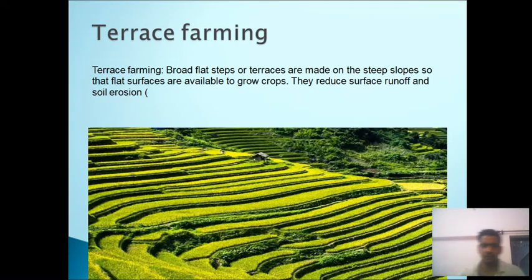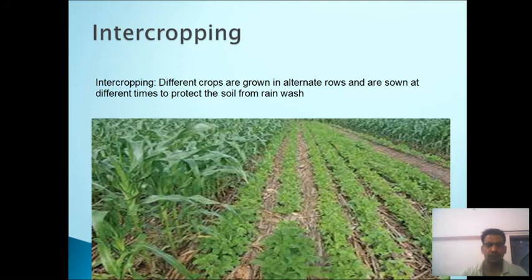So terraces are made on the slope of a hill by the farmers to prevent surface runoff down the slope. Next is intercropping. When different crops are grown in alternate rows and are sown at different times to protect the soil from rainwash, as you can see in this image.